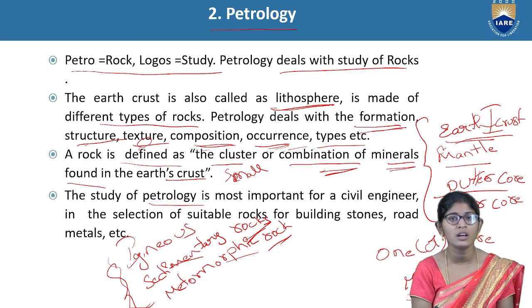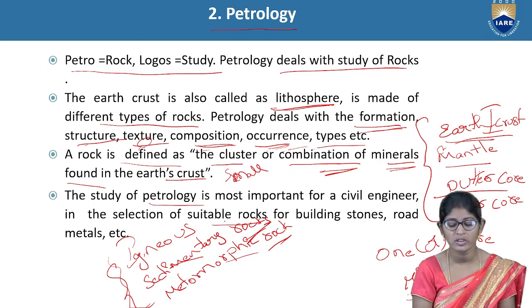We have to know the strength of the rocks. If the rock structure is good, then the durability of the building structure is automatically high. If the rock structure is weak, then the building structure will also be weak. That's why first of all we check whether the rock structure is suitable for building stones.